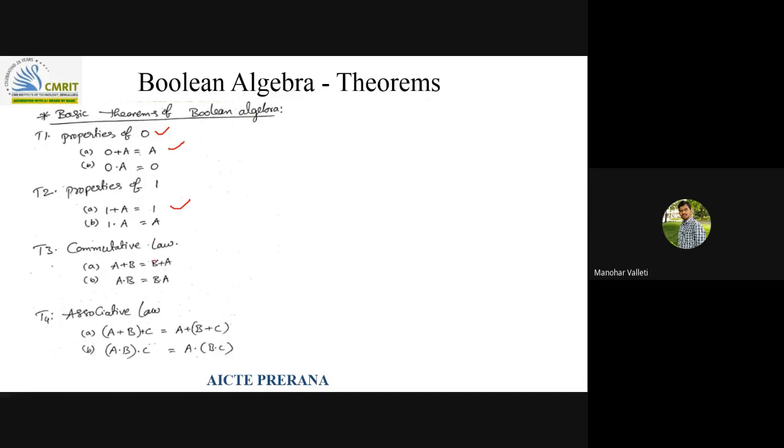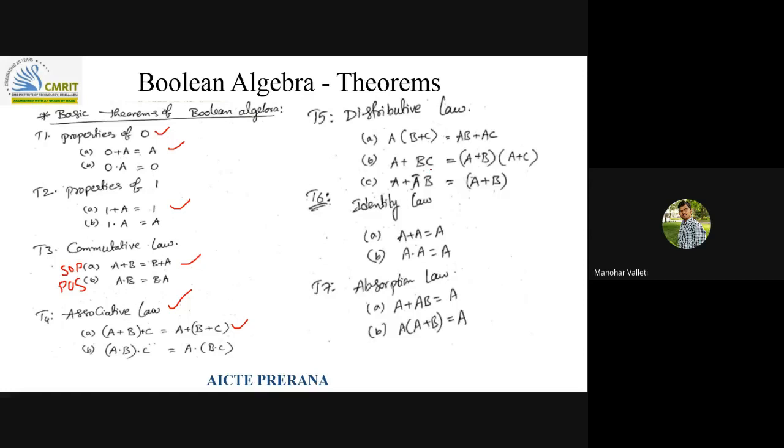Commutative law: A plus B equal to B plus A. Both you can see here, both SOP and POS forms. As you know, sum of products and product of sums. Both variations you can see here. Associative law: A plus B plus C equal to A plus B plus C.